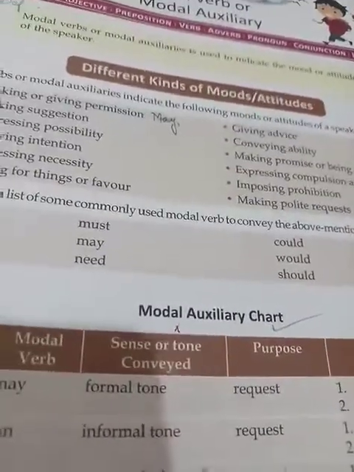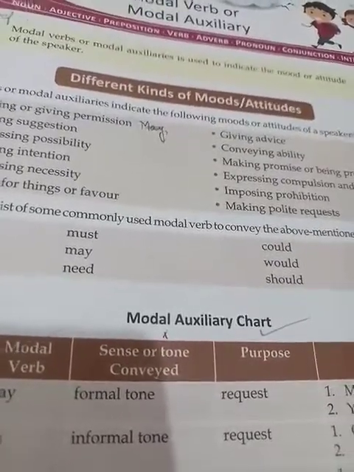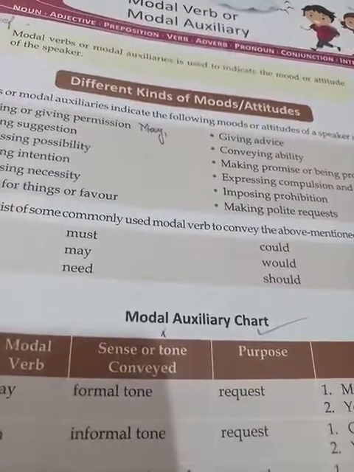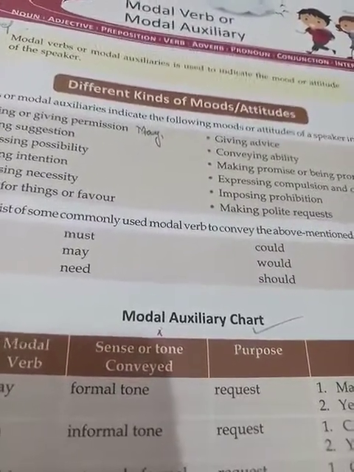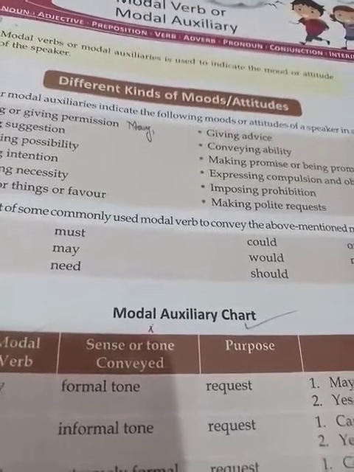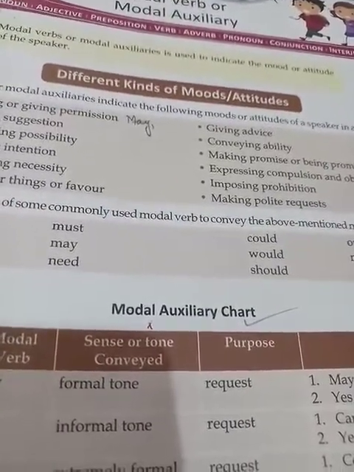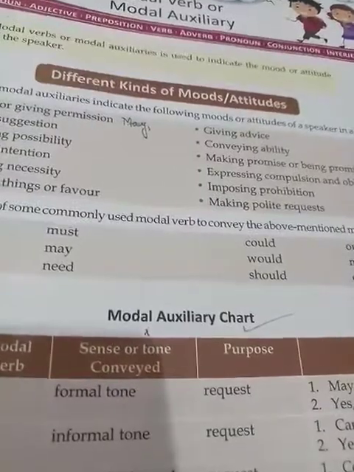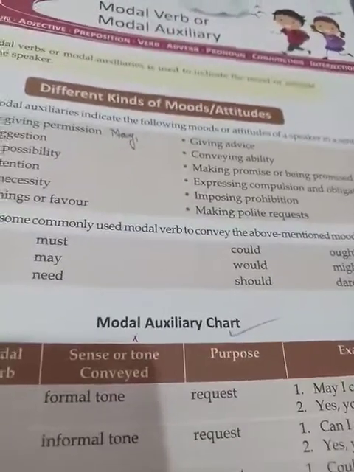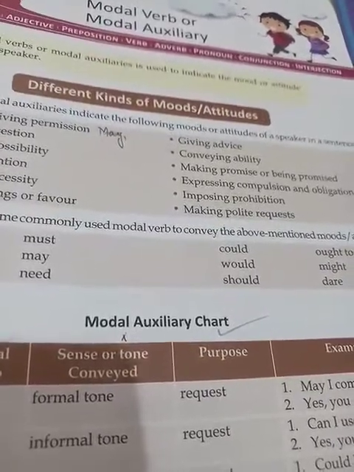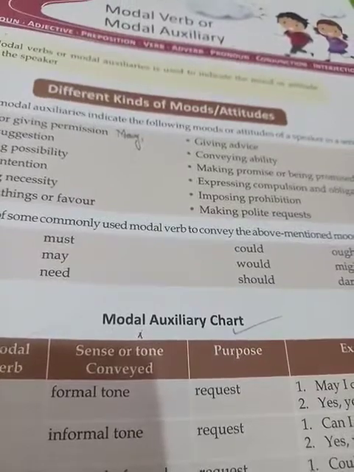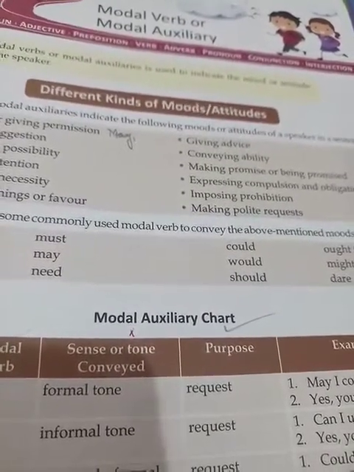Now, would and should. Would is a modal of past tense and it expresses a past habit. In present tense, would shows a polite request. And what about should? Should always shows a sense of duty or advice. Now coming to the next modals, that is must, ought to, and used to.